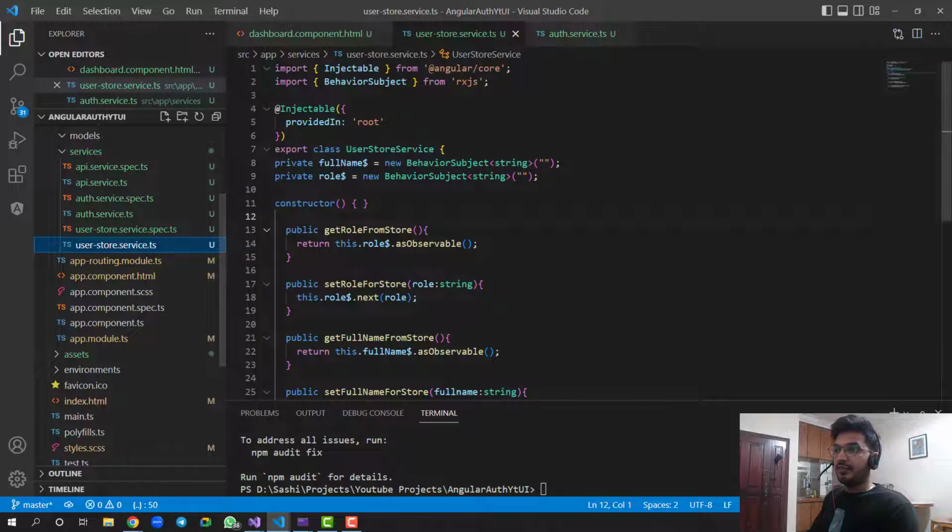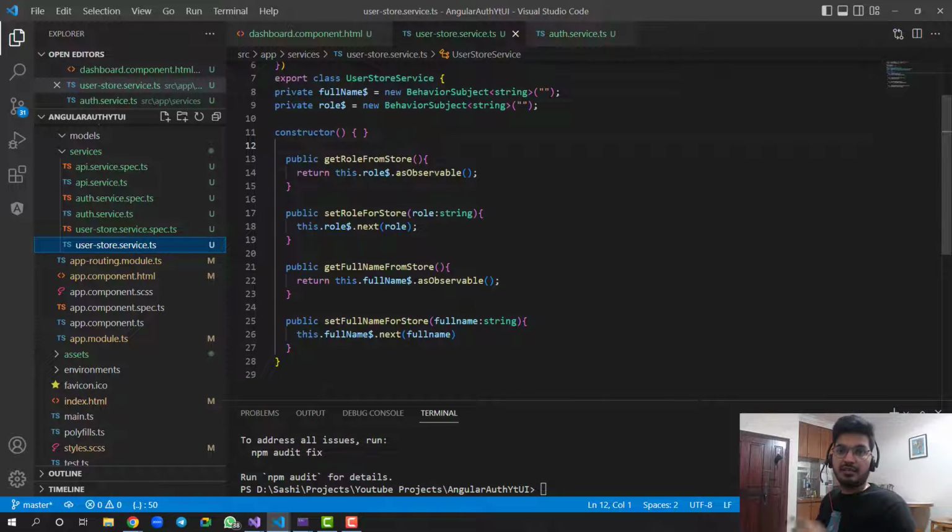In this way we have created two ways to get our full name and role. Why we have created this, you will come to know. Whenever people refresh, this observable gets empty, and our role will get discarded or become empty again. So we can persist the data by taking it from the local storage. That's how we will do it.